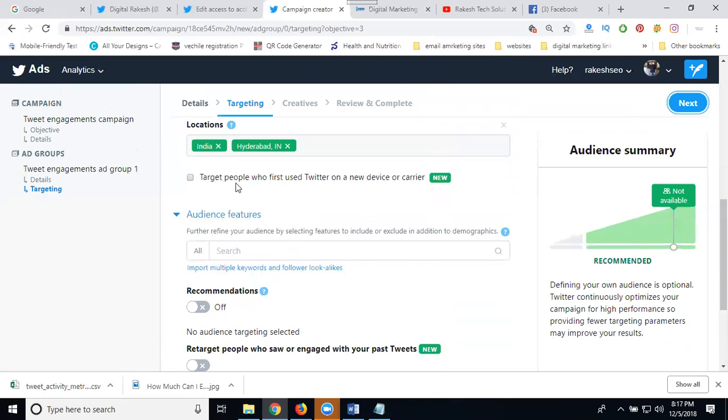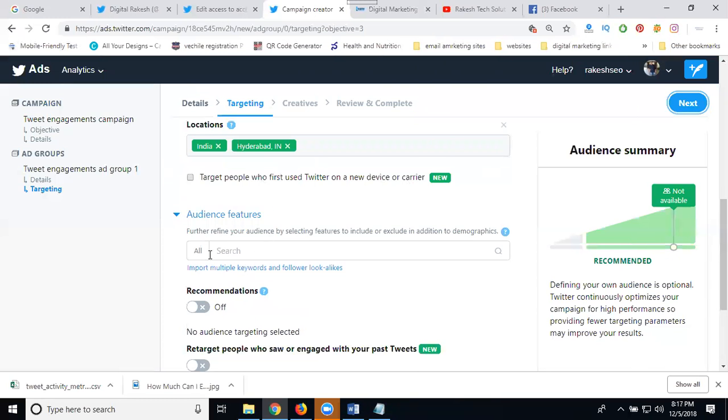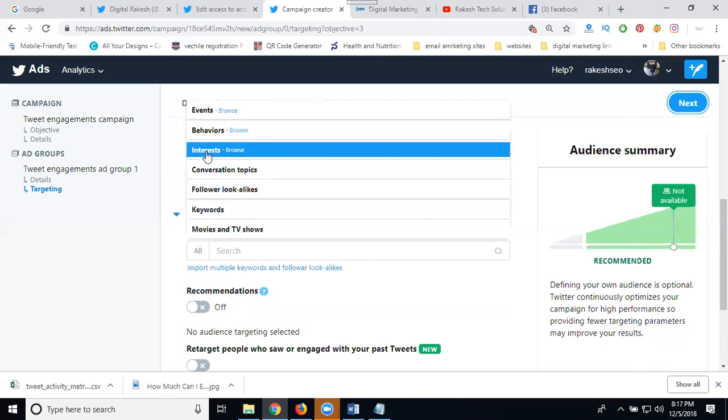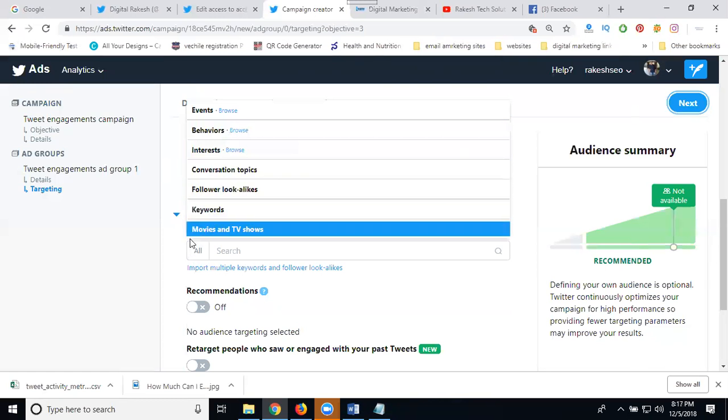Now click to target people who first use Twitter on a new device or carrier. Add this option. Then event, behavior, interest, conversion topic, followers look-alike, keyword and mobile.